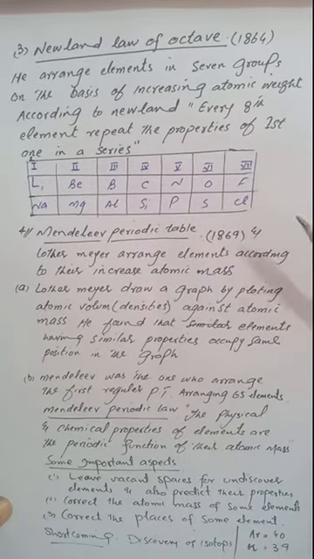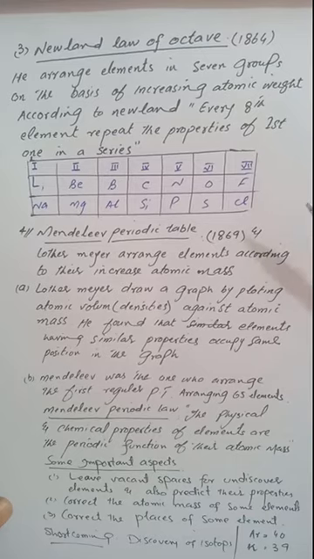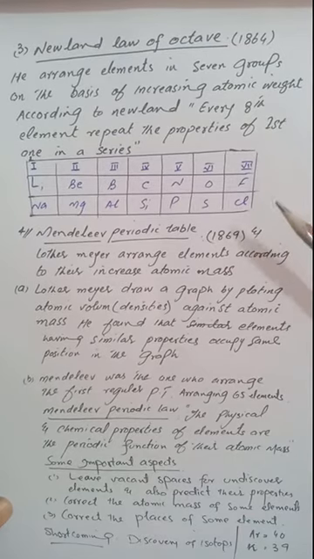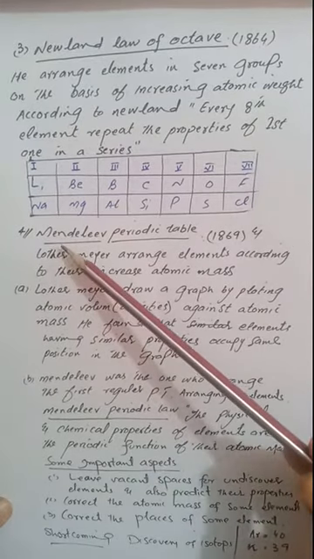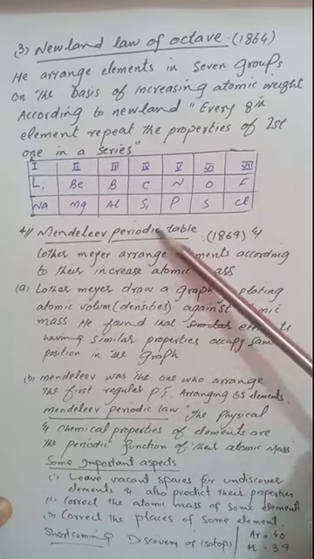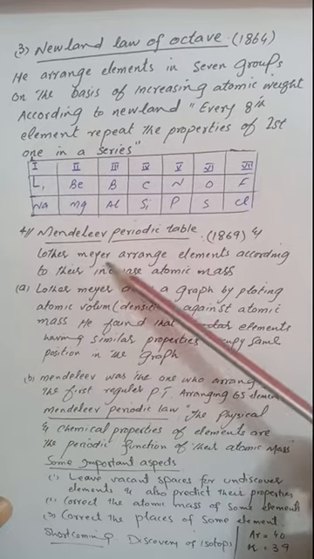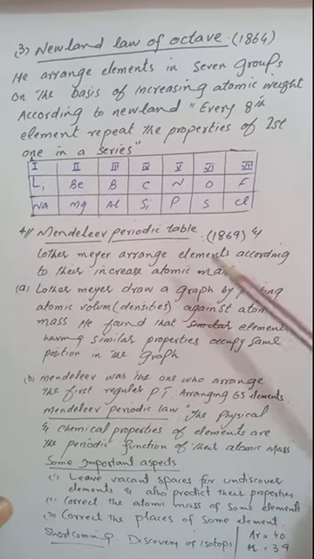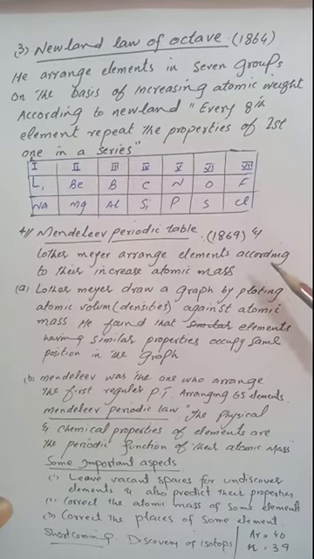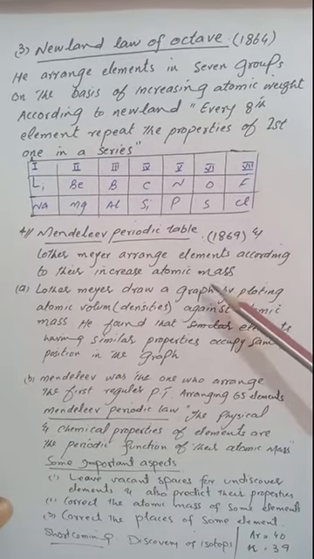But this idea also failed, because at that time very limited elements were known, and we cannot classify all the elements in groups of 7. The next attempt was by Mendeleev and Lothar Meyer. They arranged the periodic table according to increasing atomic masses.